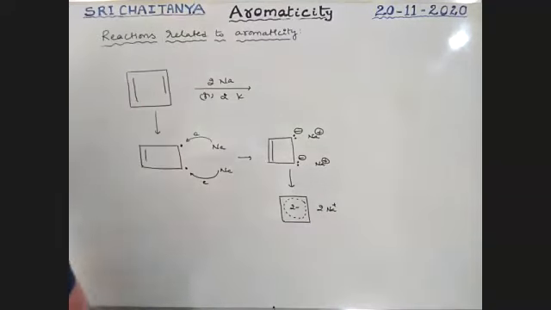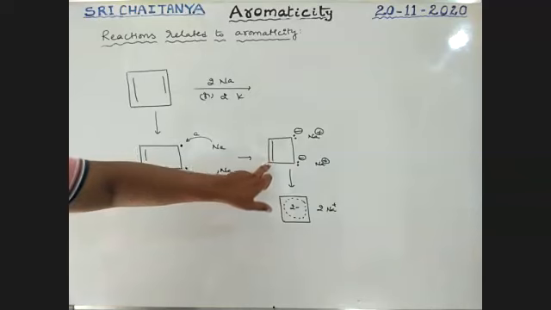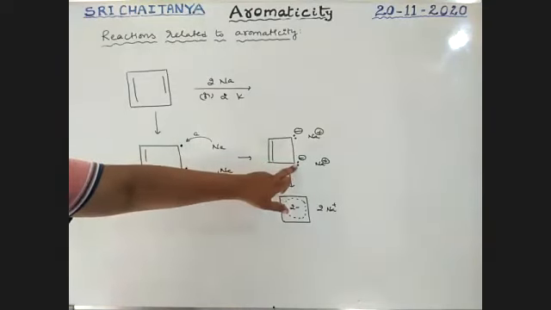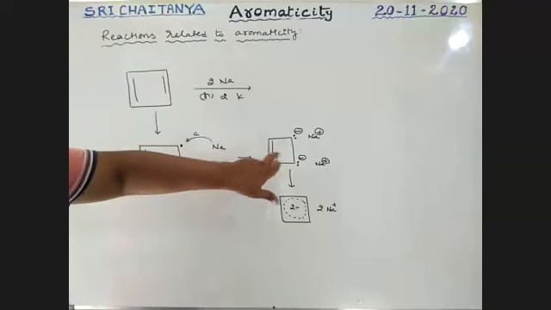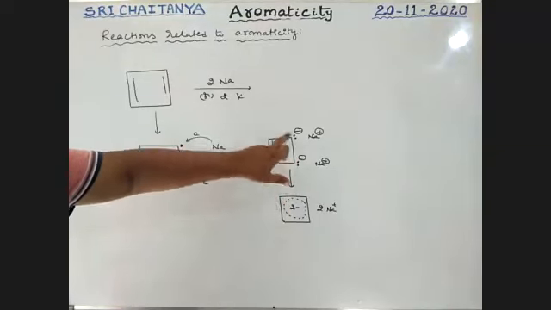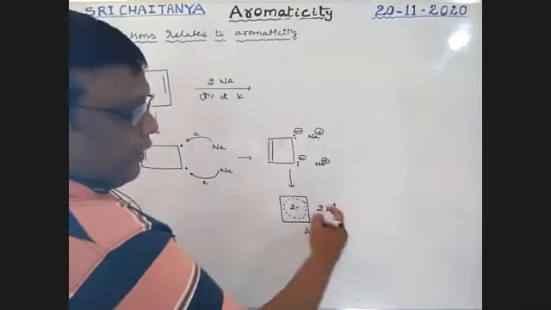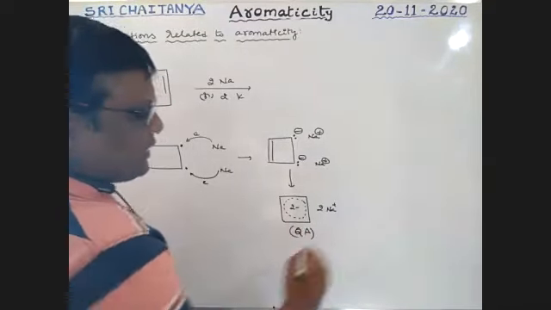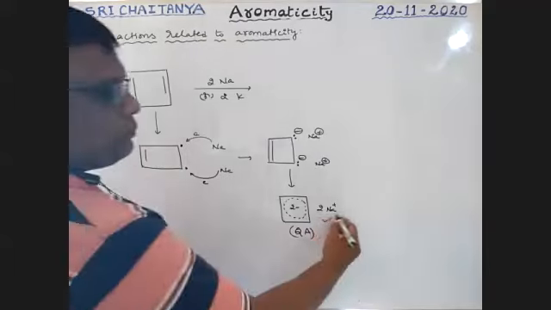So this is an ionic compound. Now tell me, is this aromatic, anti-aromatic or non-aromatic? Each sp2 hybridized carbon, and the charged carbons are also sp2, so all carbons are sp2. For the double bonds, lone pairs are also considered. Lone pairs are in conjugation, therefore it is aromatic but ionic in nature. Therefore it is quasi-aromatic. The compound is quasi-aromatic.